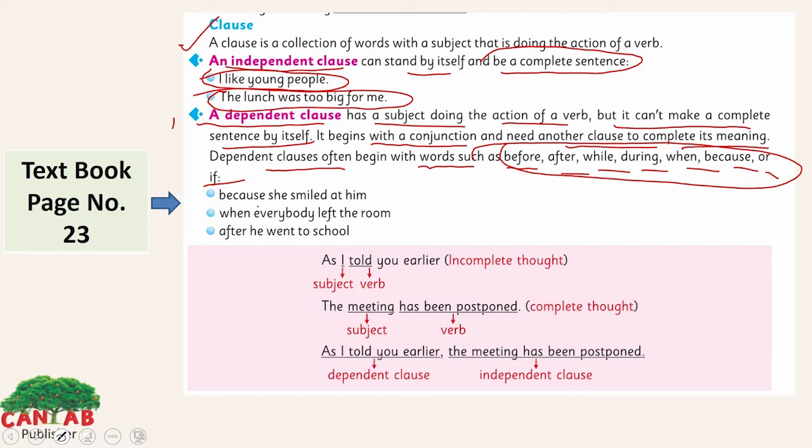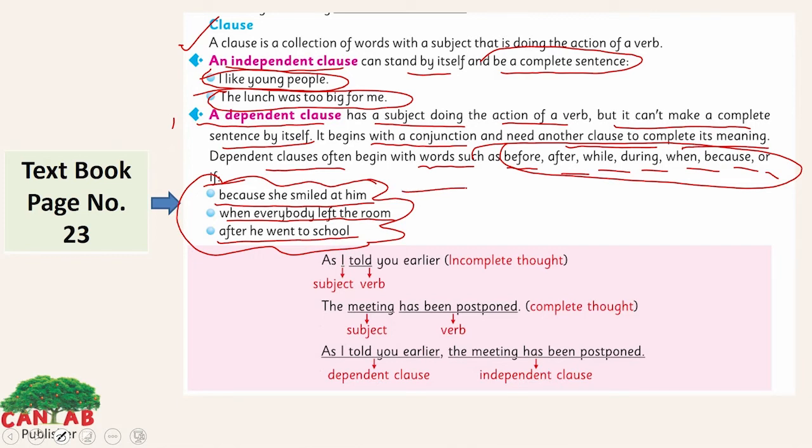For example, because she smiled at him, when everybody left the room, after he went to school. These are the types of sentences you might want to complete, because they don't give you full meaning. Because she smiled at him, you want to know then what happened, why she smiled.